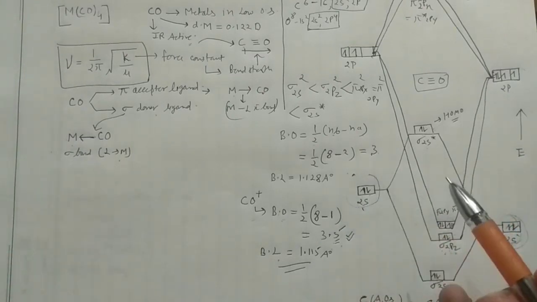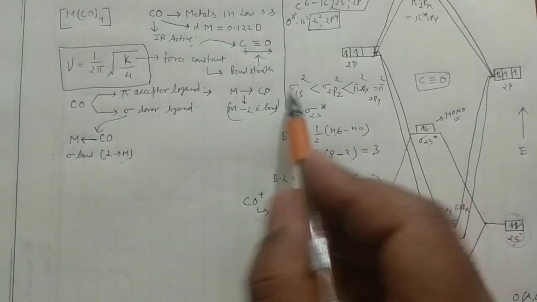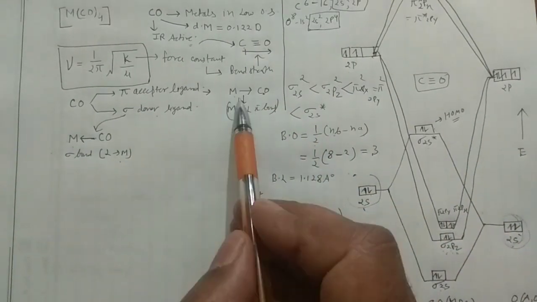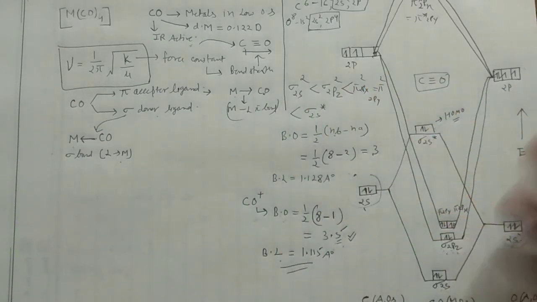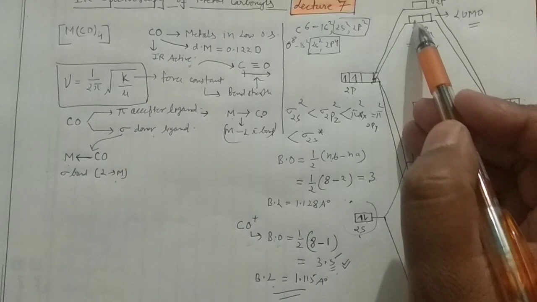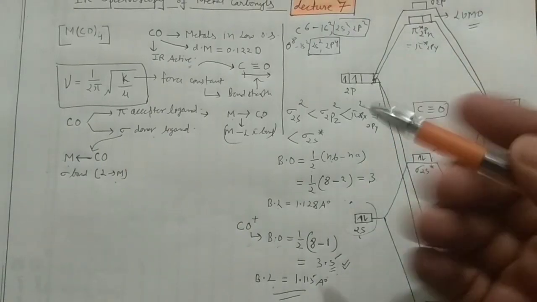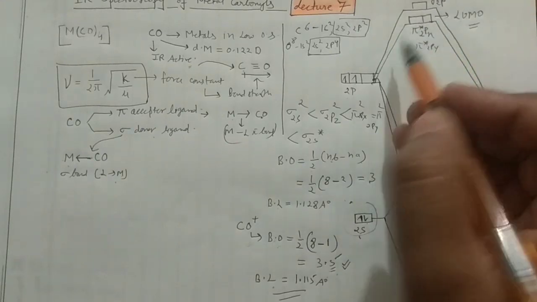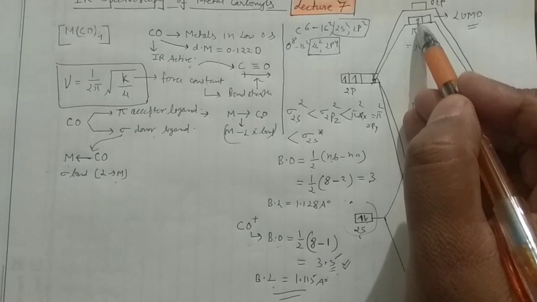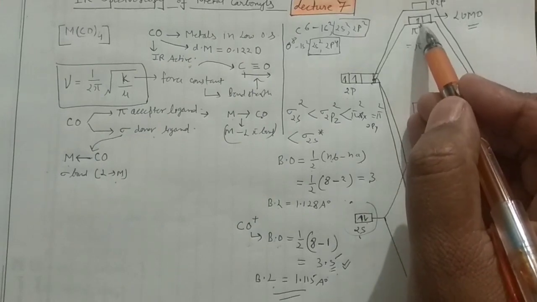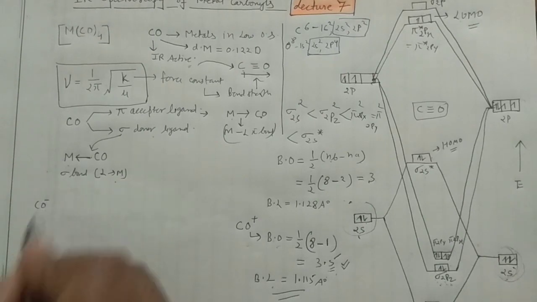Now, second case, say it is acting as the pi donor. Metal, when it is acting as the pi donor, can donate an electron pair. Where can the metal donate the electron pair? In the anti-bonding orbitals. Say, for convenience, the metal has donated one electron to this one, so you are taking it as CO negative.